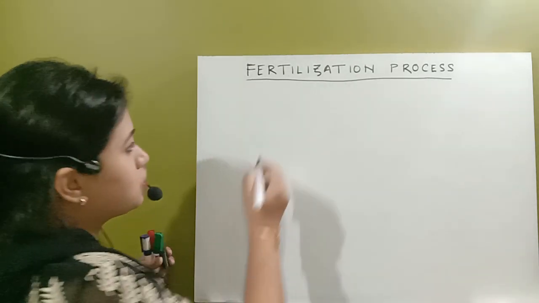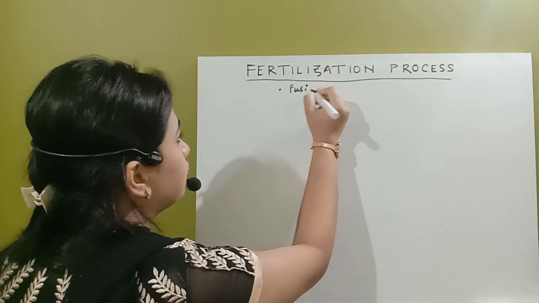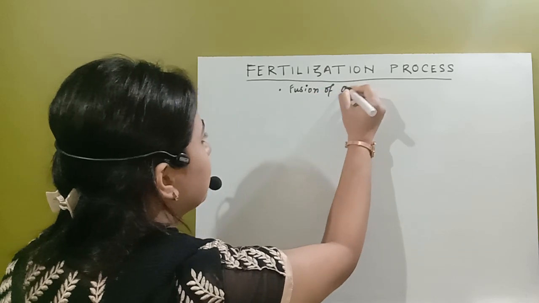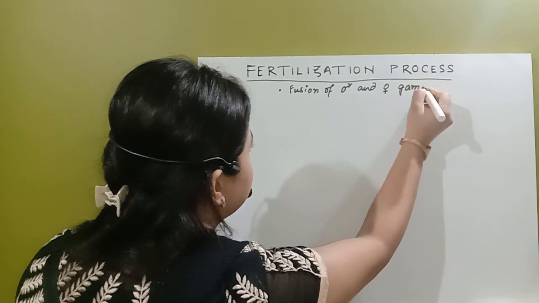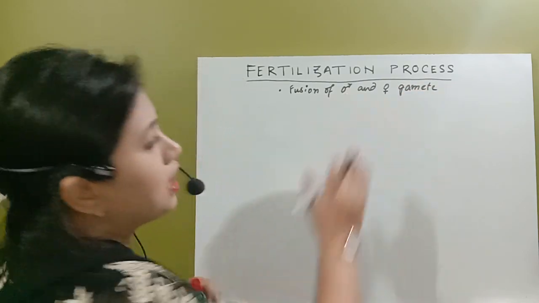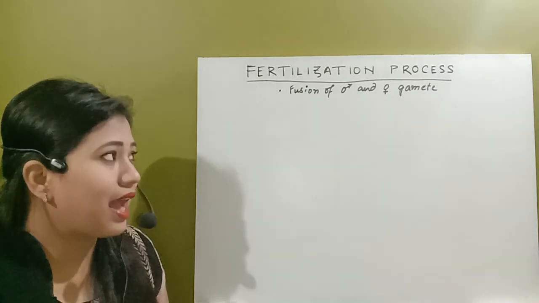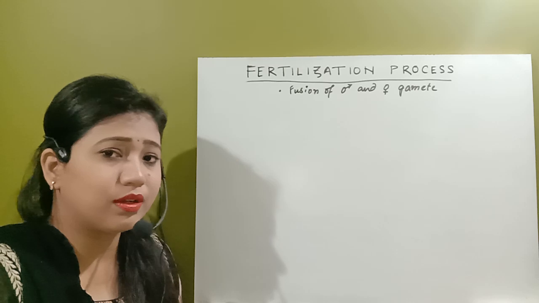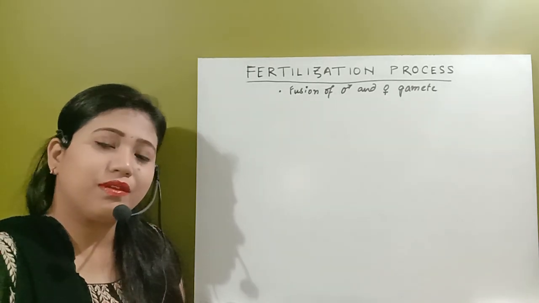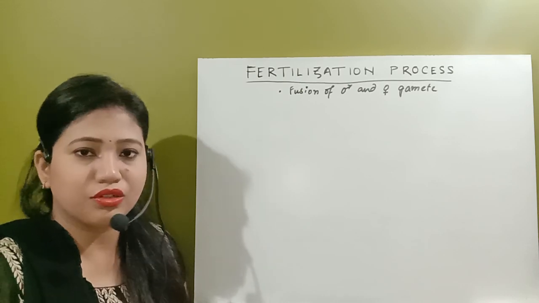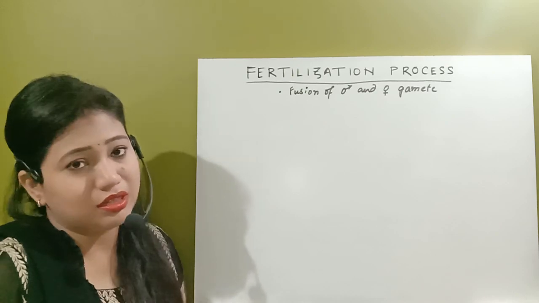So what is the fertilization process? The fertilization process is the fusion of the male and the female gamete. The male gamete is called the spermatozoa and the female gamete is the ovum. But there is a little problem here: whenever both the male and the female gamete are at a point when fertilization has to occur, at that time period